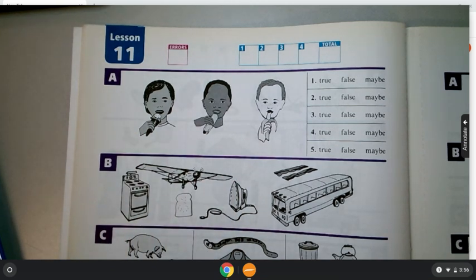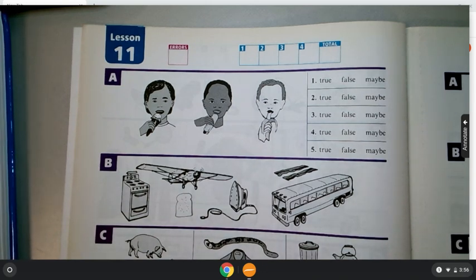All right, so number one, this time you will circle in your book. All the boys are eating. True, false, or maybe. Again, if you need to pause the video, go ahead. So that was number one. Number two, all the boys are sitting. True, false, or maybe.